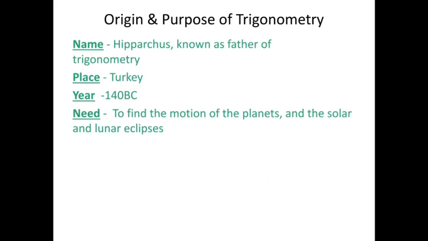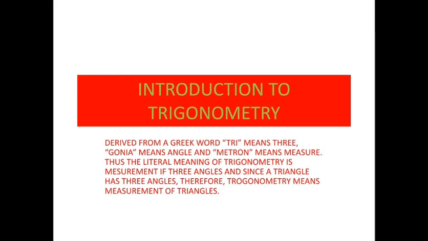So what is trigonometry? Here it is written: it is a combination of some Greek words, that is tri means three, gonia means angles, and metron means measurement. When these words are combined, it gives trigonometry. So the literal meaning of trigonometry is measurement of three angles, and since a triangle has three angles, trigonometry means measurement of triangles, where the sides are also considered to find the values.